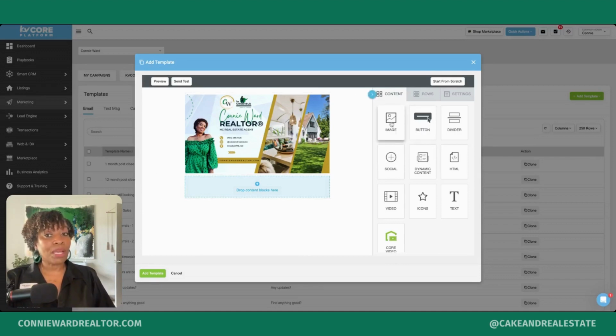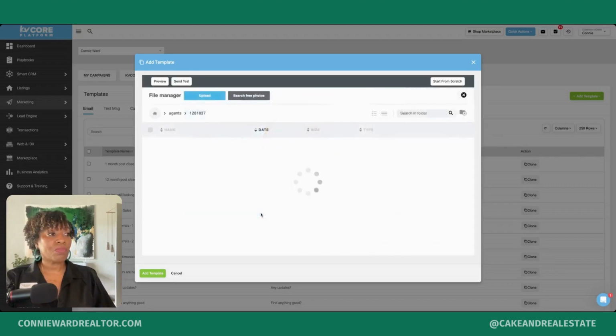So maybe your main article is text. So you would drag and drop a text field. Okay, so I want to select image, drag and drop. Now I'm going to browse. And so I have a marketing manager and a community engagement manager that works for me.